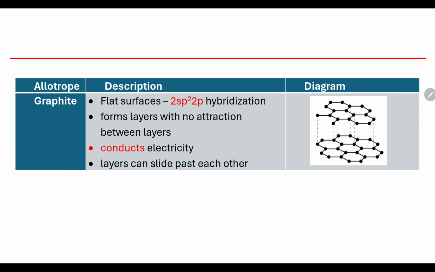So this allows us to make a really long flat molecule with the layers being attracted to each other with weak London dispersion forces. Now, one of the beauties is because I have these layers, I can have free electrons flow through it. So if I were to connect this to a power source, my free electrons would flow between these layers. They'd have very little attraction to either of the layers. And so as a result, graphite is one of our only nonmetals that conducts electricity.